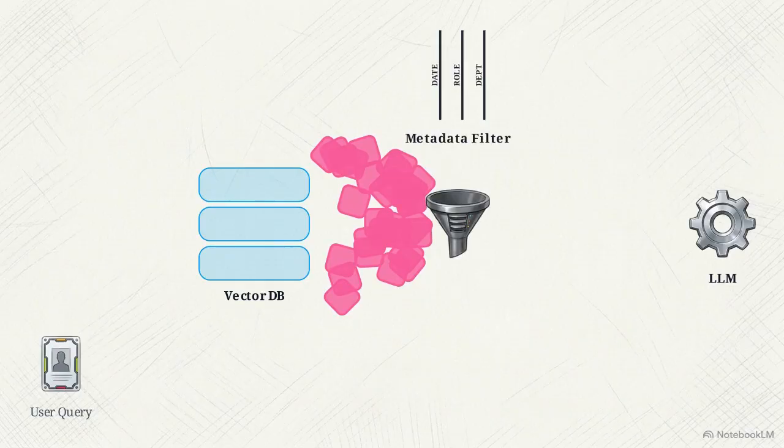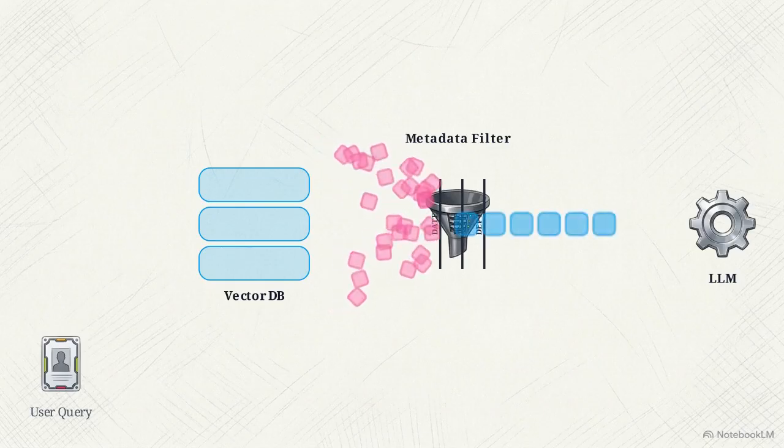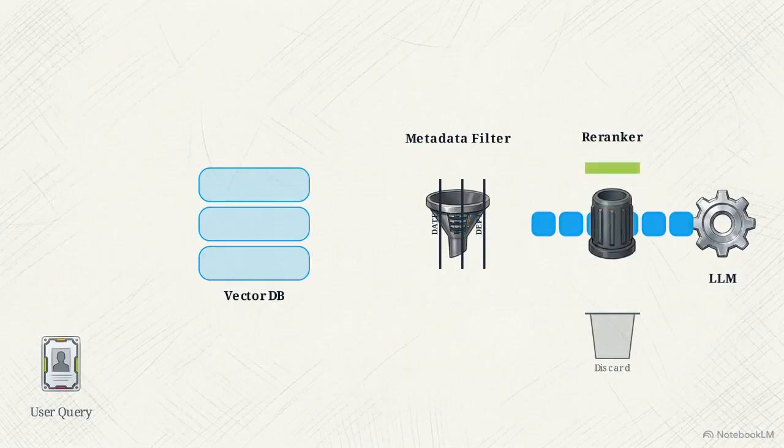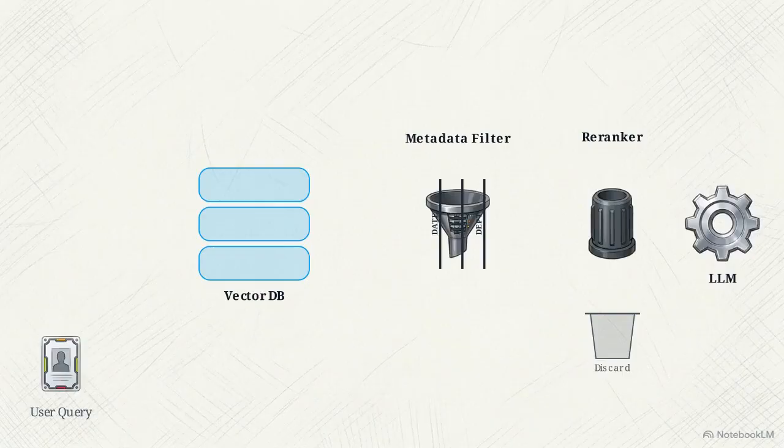To restrict this massive search space, engineers must apply metadata filtering, constraining the query by date, user role, or department before the search even begins. A re-ranking model then acts as a final sieve, evaluating the initial search results and aggressively limiting the number of chunks actually passed to the large language model.